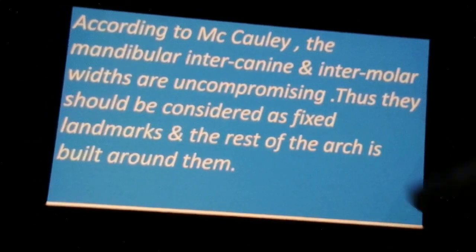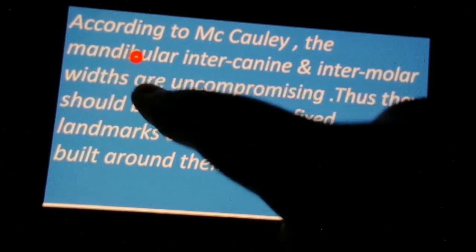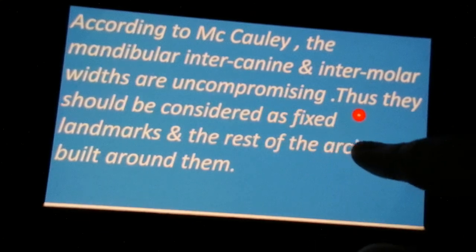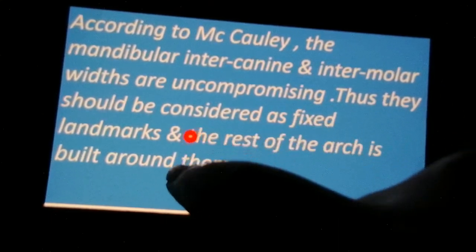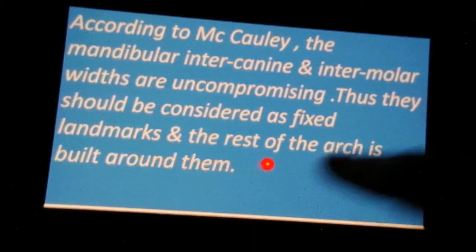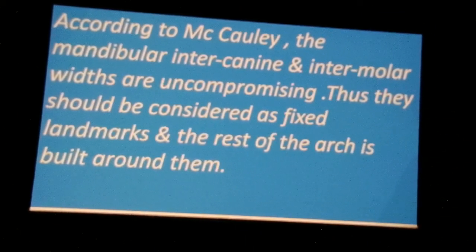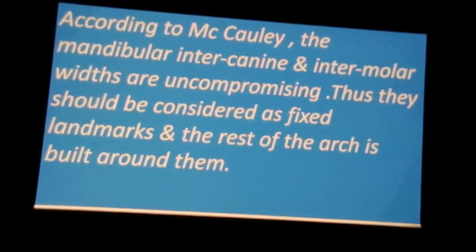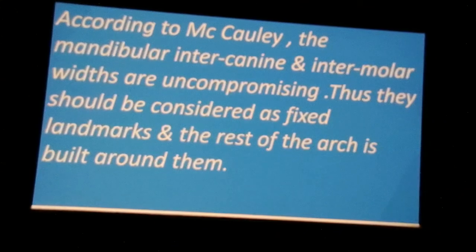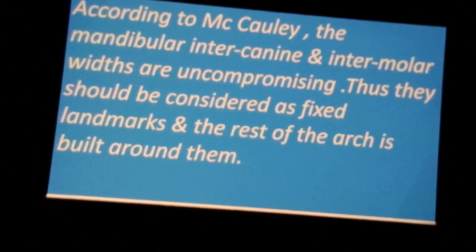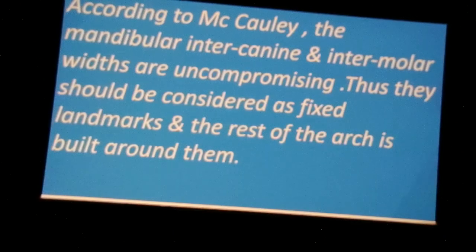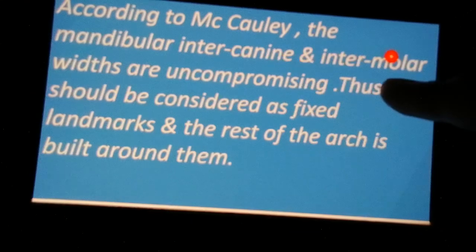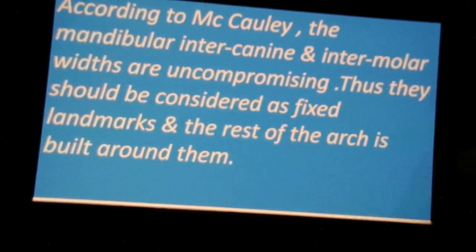They are totally uncompromising, so they should be considered as fixed landmarks. So which are the landmarks? Intercanine or intermolar widths.